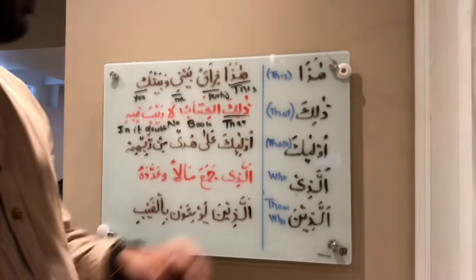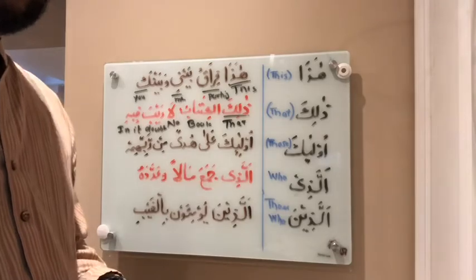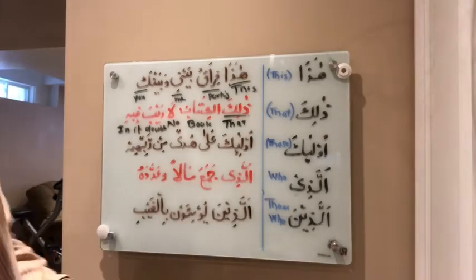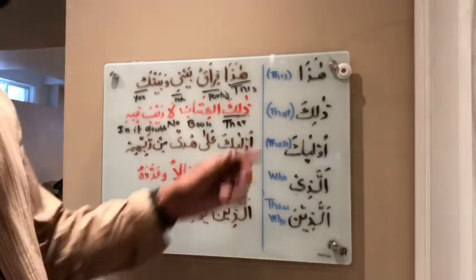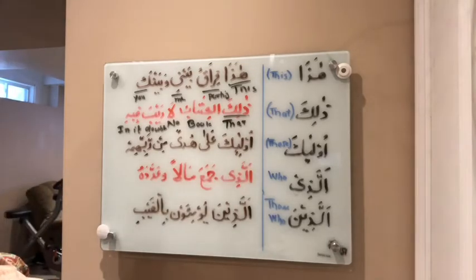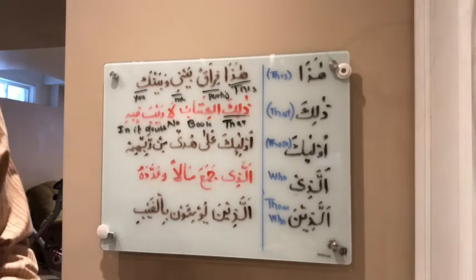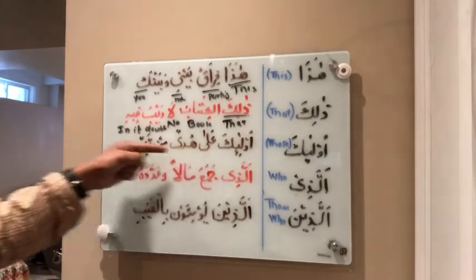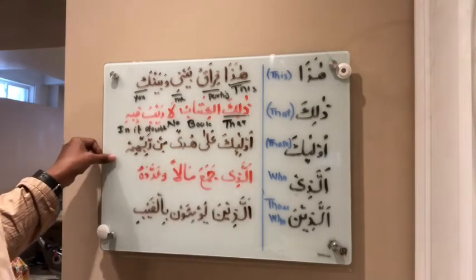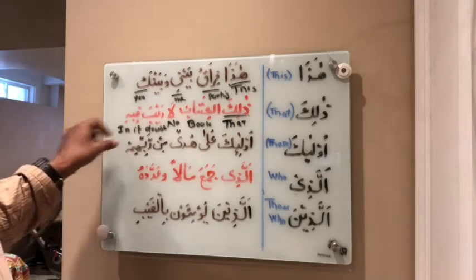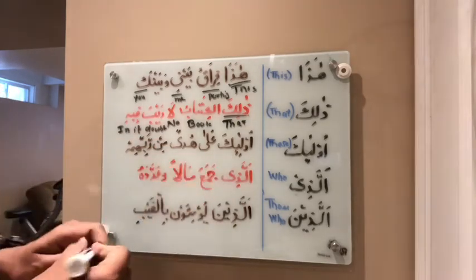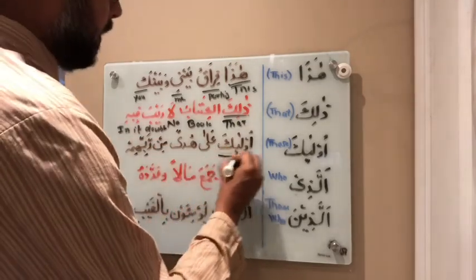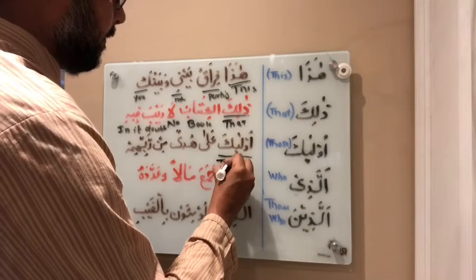Moving on, ulaika. Many times in the Quran, ulaika means those. An example here is from Surah Al-Baqarah, ayah number 5, part of the ayah. Ulaika, those.